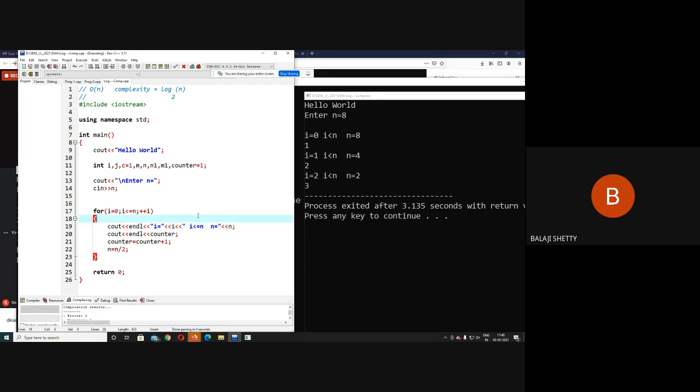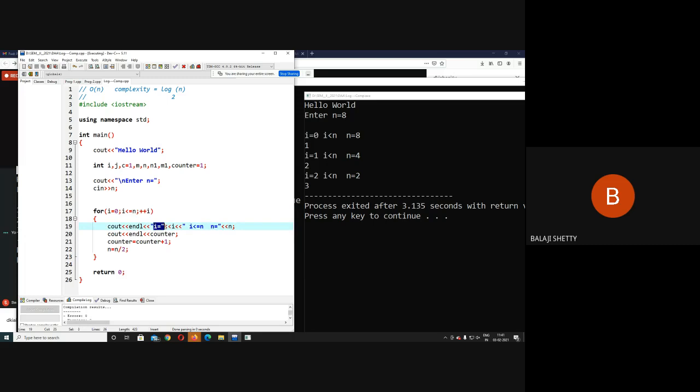Okay, fine. Now here initially you get hello world. Then enter n, you enter the value of n as 8. Now n is assigned 8. For i equal to 0, i less than 8, plus plus i. Now this loop will execute 8 times.